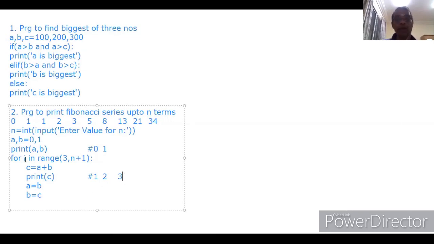It goes here. I is now 5. Okay. I'm checking, already 5 is over. Now I becomes 6. 6 is out of range. It comes out. That's all. So we are getting 5 numbers: 0, 1, 1, 2, 3.